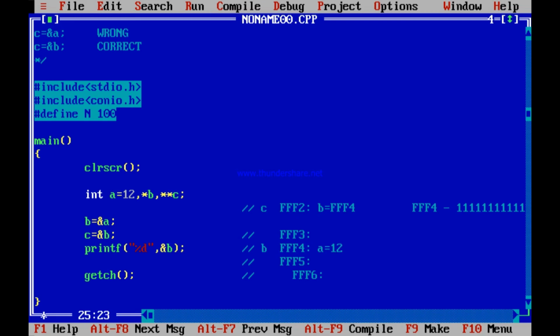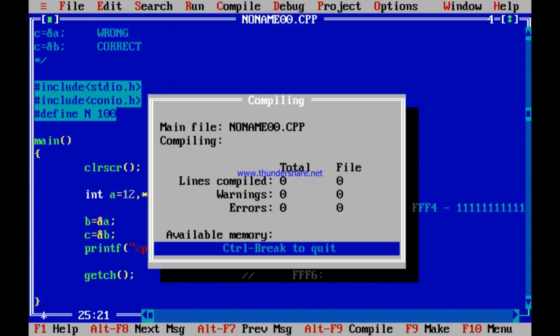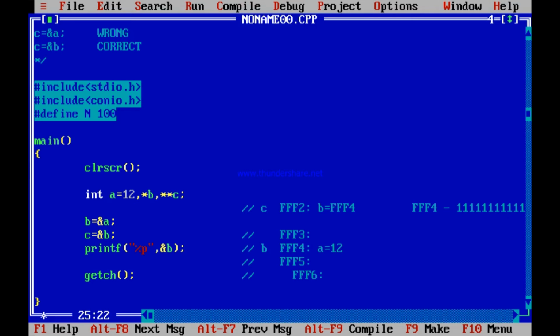What is that? Address of B is FFF2, because B is FFF4. FFF4 in turn is contained in FFF2. So if I print address of B, it will print FFF2. Alt, enter. Oh, sorry, not %d but %p, because it is an address. Address of B is FFF2. Alt, enter. Yes, FFF2. What if I print address of B plus 1?